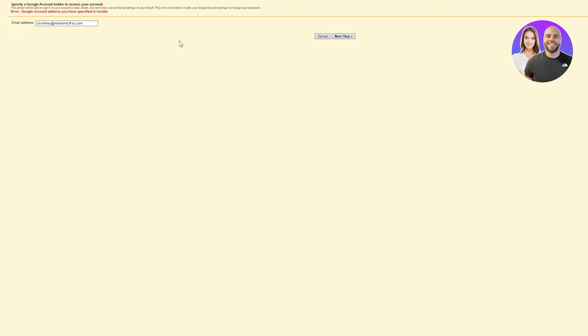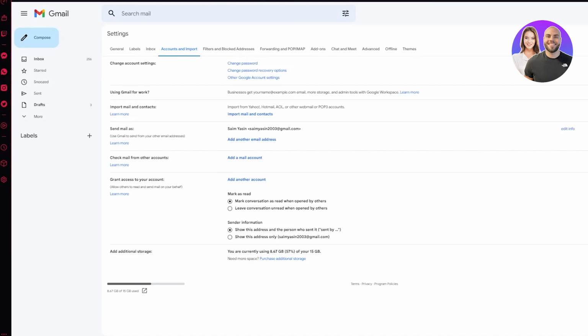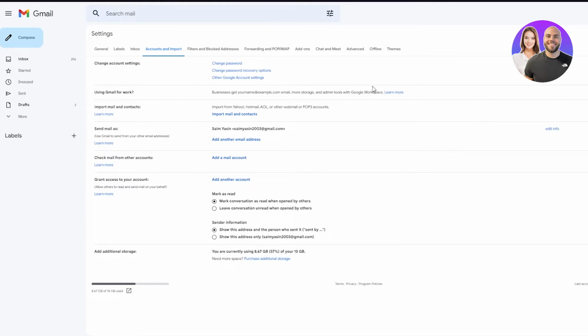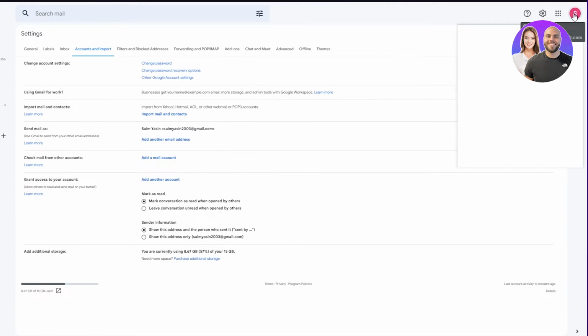And then it's going to ask you for the password that you associated with it. You're going to put in your password. You're going to fully verify yourself. It's going to send you different codes to your Host Papa account. You're going to verify it. And once it's fully verified, that email or domain name will be associated with your Gmail account. And that will automatically make your Gmail into a business account, which is associated with your web hosting and domain name account.